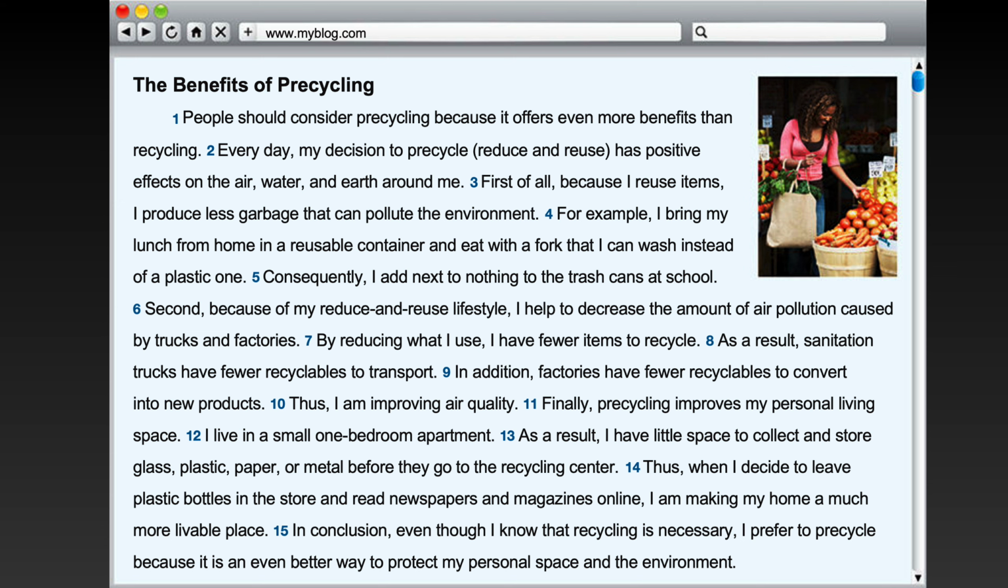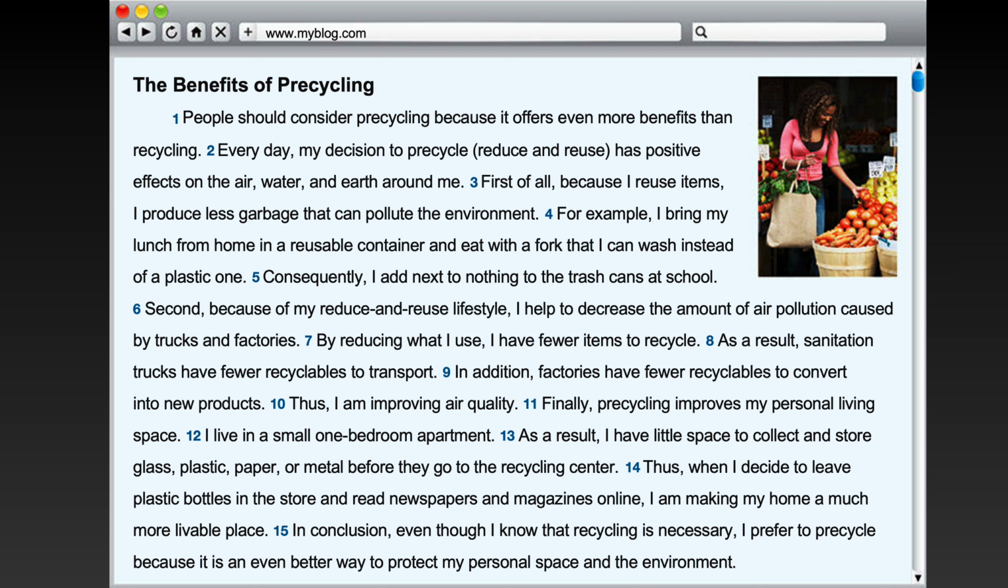Well, if you look at, for example, sentence 5, consequently, I add next to nothing to the trash cans at school. And if you look at sentence 8 and sentence 10, you can also see as a result, or thus. In sentence 13, you would see as a result. In sentence 14, you see thus once again.